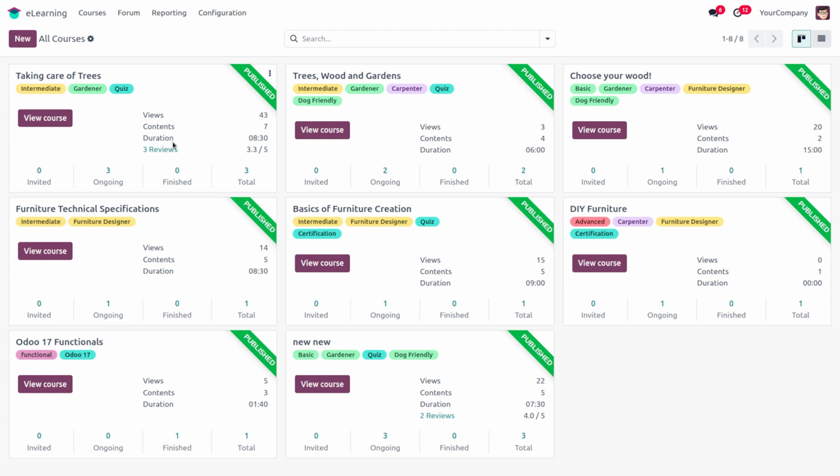Next is the duration. For each course, there is a duration. This duration will be the sum of the durations of the contents. There are different contents. There are 7 contents under the first course, and the duration of the course is 8 hours 30 minutes, which means the duration for completing the 7 contents in this course is 8 hours 30 minutes.